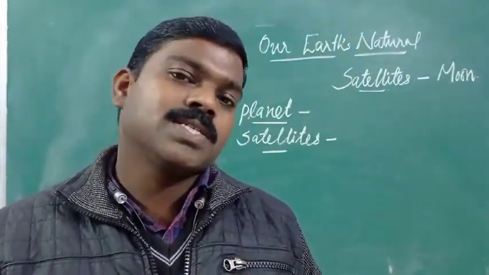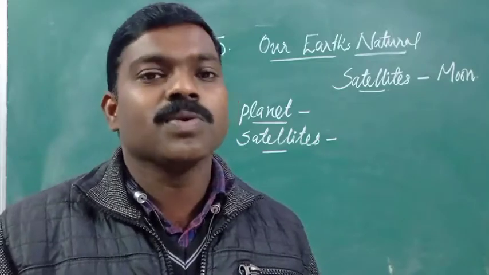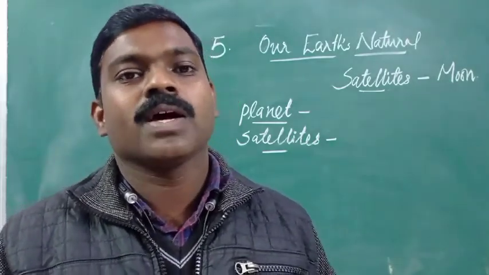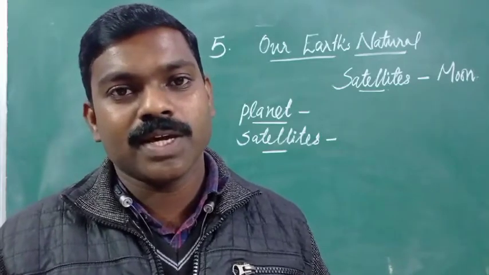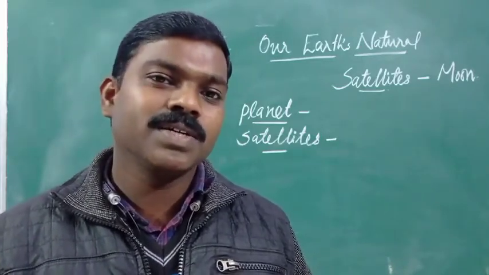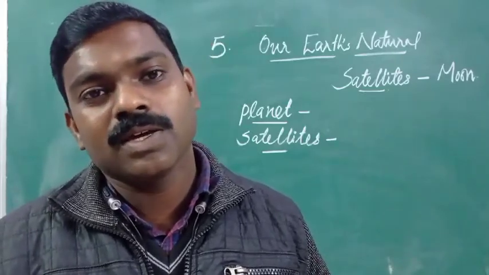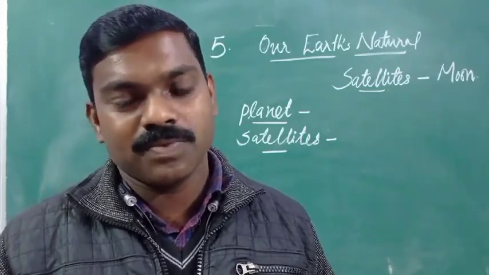When the sunlight falls on the moon's surface, it is reflected to the earth. So we see the moon shining in the night sky.